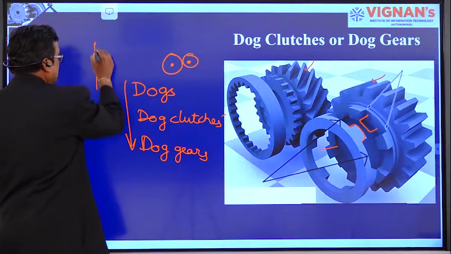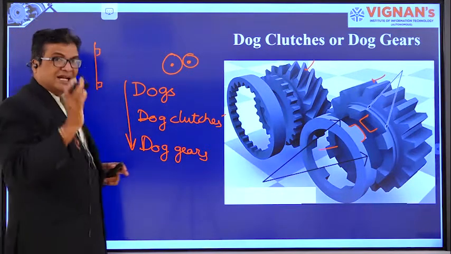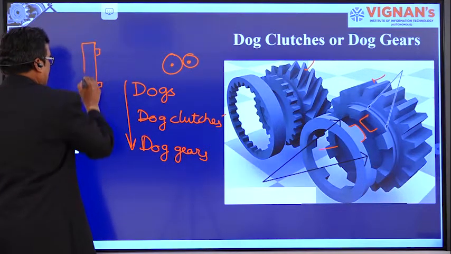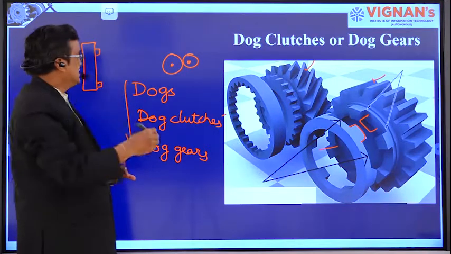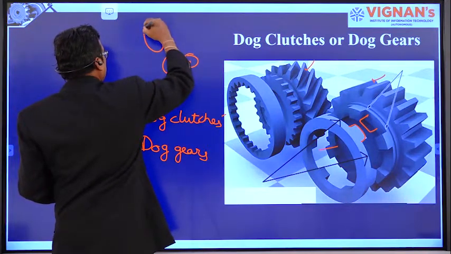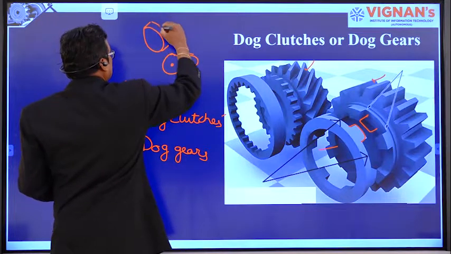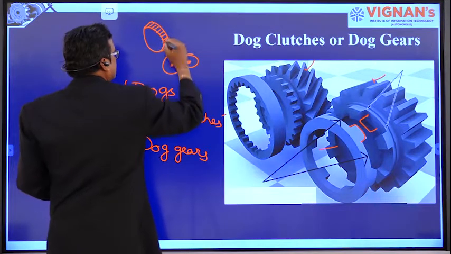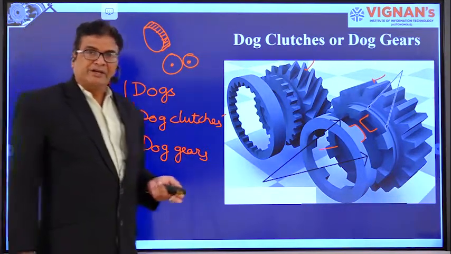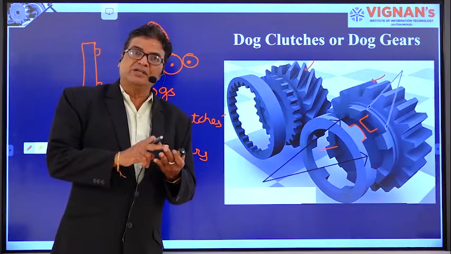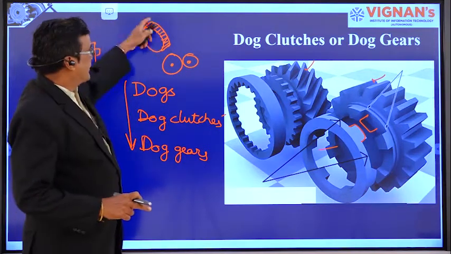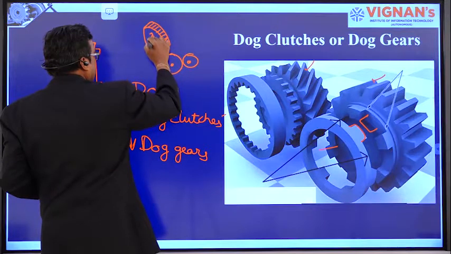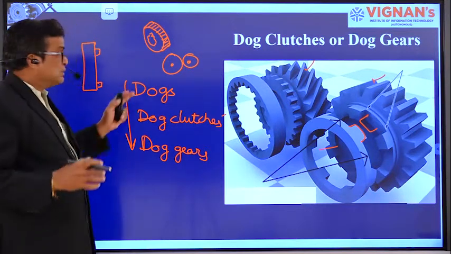They have teeth on the side surface, whereas the other gear wheels have the teeth on the periphery, the circular area. If you see, the gear wheel will be like this. The gear teeth are mounted on the periphery like this. All the gear teeth, spur gears, helical gears, bevel teeth, are mounted on the periphery. But only the dog teeth are on the sides.